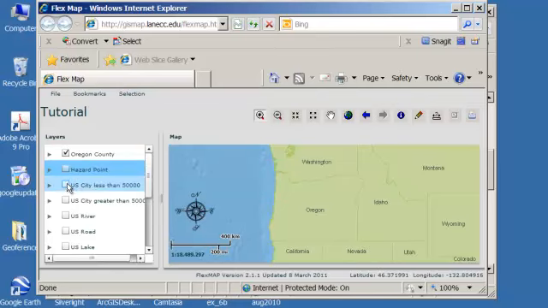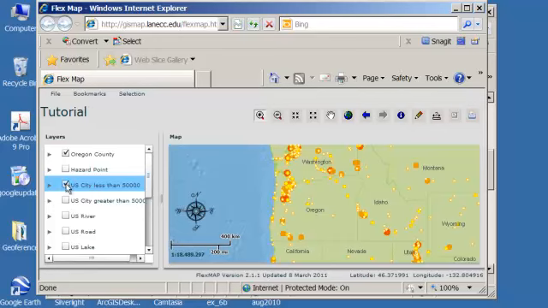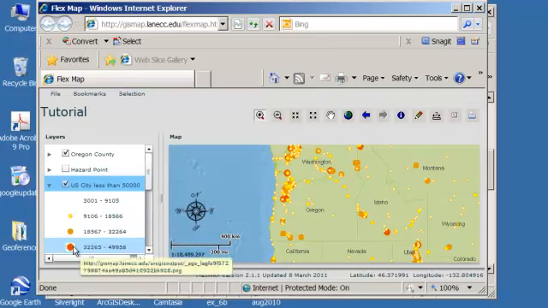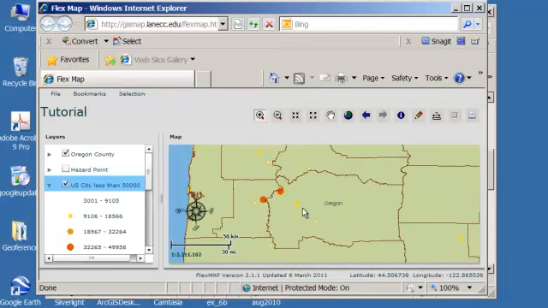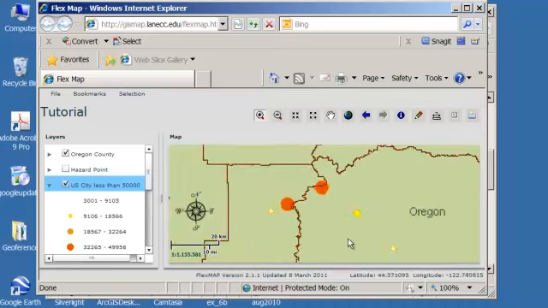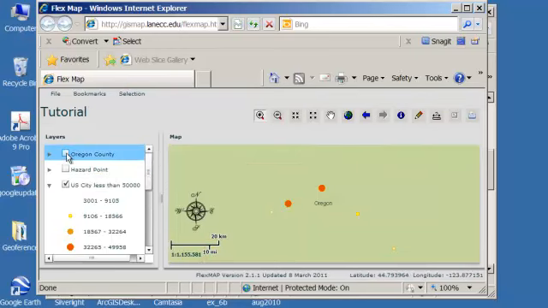and I can turn on the U.S. cities layer less than 50,000, and if I expand the legend you can see that the dots are related to the city sizes. I can zoom in and the map refreshes. If I want to know what that point represents, I'm going to turn off Oregon counties because the map tends to identify things in order.